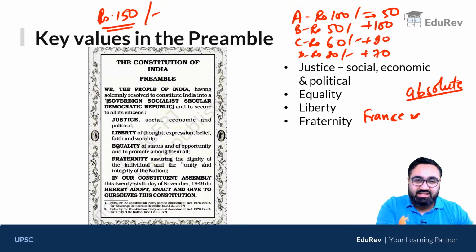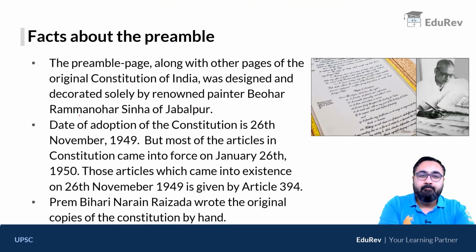Here, if you can see, integrity is a word that was added later on. Socialist and secular are words which were added later on. They were not in the original constitution. Now, there are certain facts about the constitution I would want you to remember.